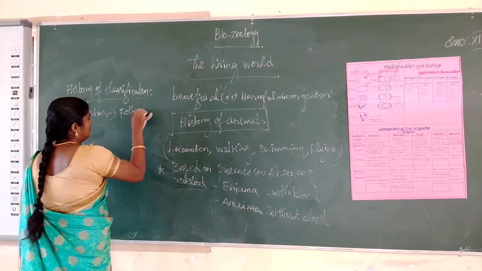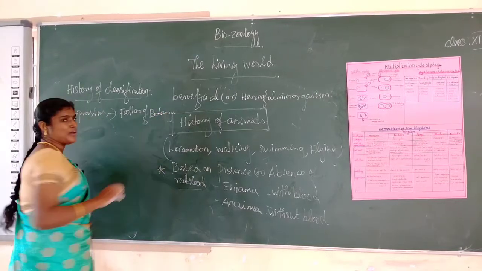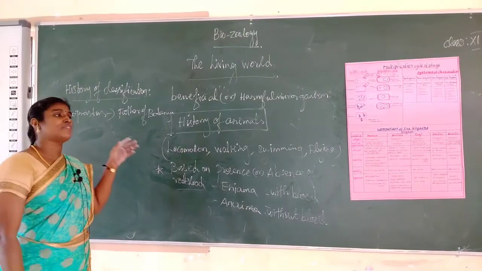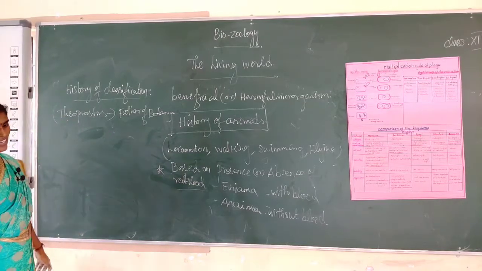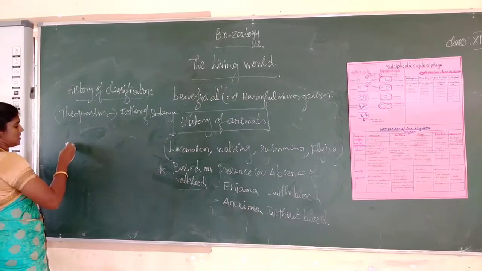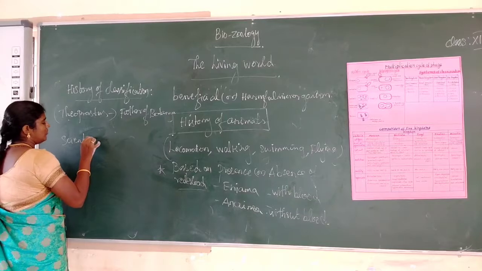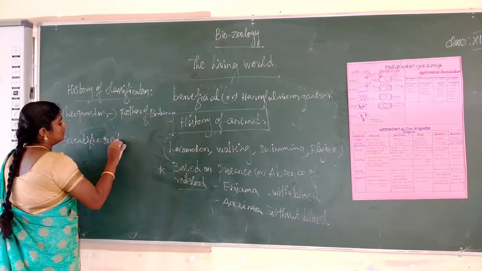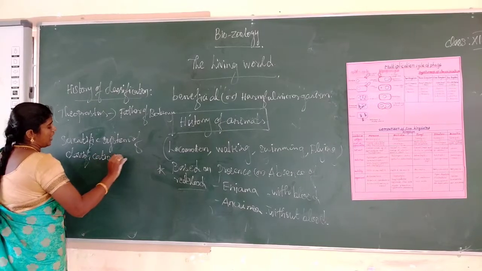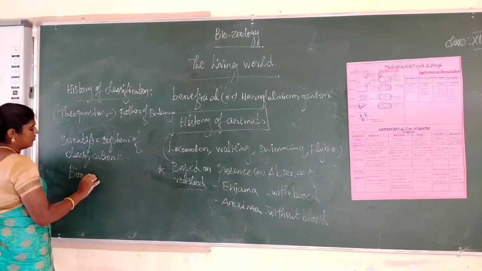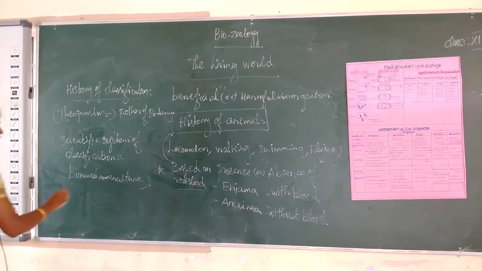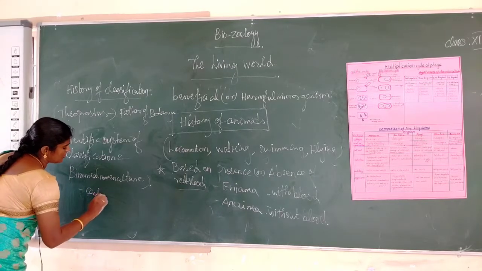Next, the Swedish biologist Carolus Linnaeus, the father of modern taxonomy, developed a scientific system of classification and binomial nomenclature.